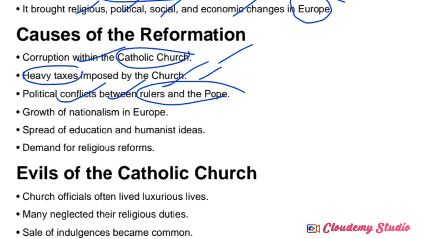Another one is the growth of nationalism in Europe. The nationalism concept, the patriotism concept. Earlier, the Catholic Church was treated as the superior authority all over the European region. But when the Reformation and Renaissance changes started to occur in society, the nationalism concept started to grow. Nationalism means patriotism. They considered their nation superior to the others, correct? So they started to neglect the church authorities.